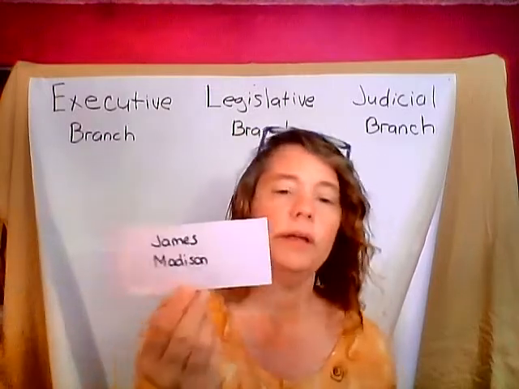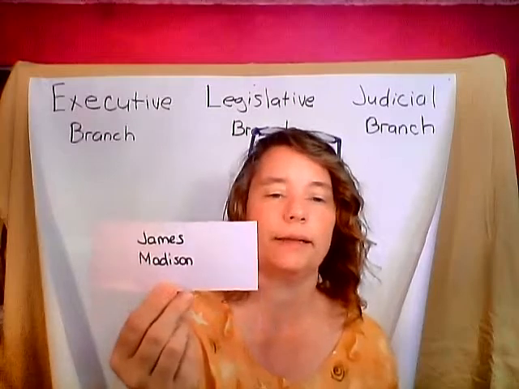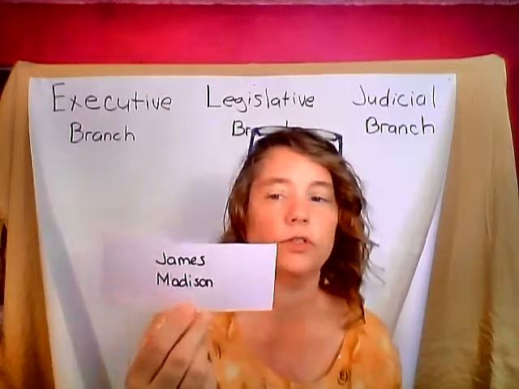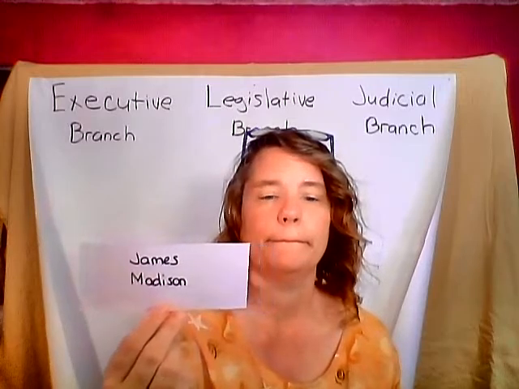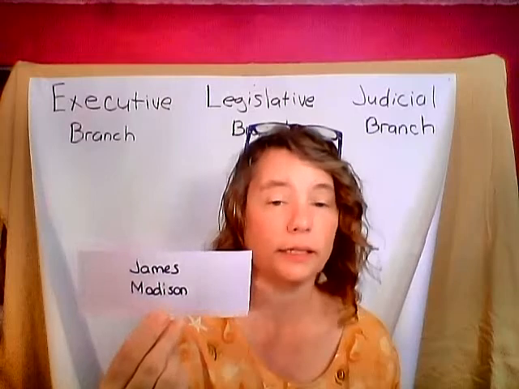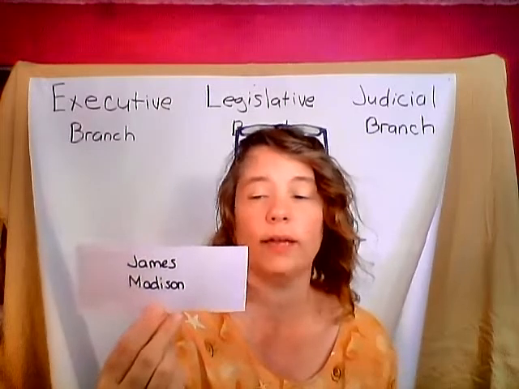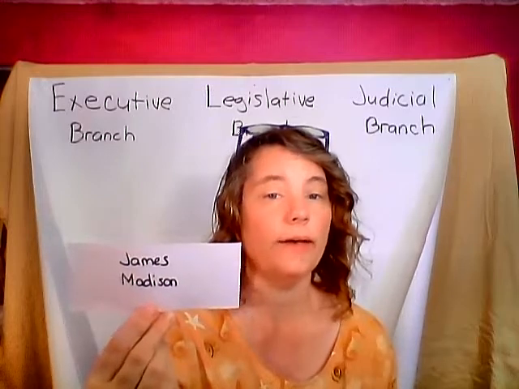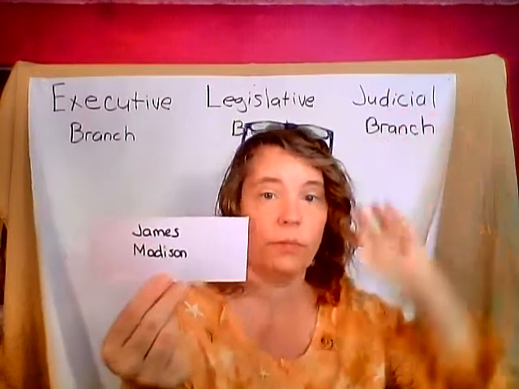And our final one, James Madison. Do you remember what the importance of James Madison is to the Constitution? His ideas formed a lot of what's in our Constitution right now. One of the ideas he had was to have 3 branches of government.